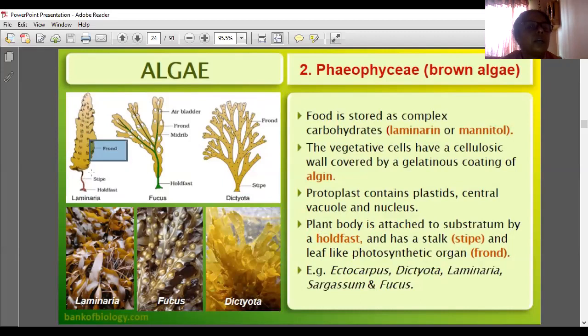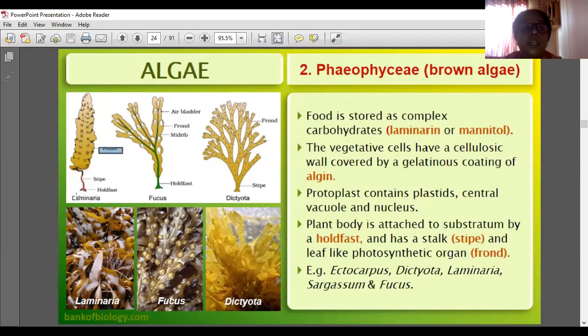Frond, stipe, holdfast: three portions are there. The frond contains chlorophyll, so it does photosynthesis. The frond is only a leaf-like structure, but actually it does not have a leaf because it is a thalloid. What I told you: a thalloid is a plant body which is not differentiated into root, stem or leaf. So we cannot say it is a leaf; it is only leaf-like.